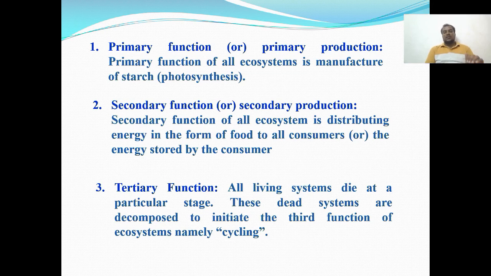So the primary function of all ecosystems is manufactured only by the photosynthesis process. Then secondary production of all the ecosystems is produced from the primary functions. So the energy is stored by the consumers of the secondary function. And the tertiary function means all the living systems die at a particular stage. These dead organisms, dead bodies, are decomposed to initiate the third function of ecosystem, namely cycling. So that is tertiary function.